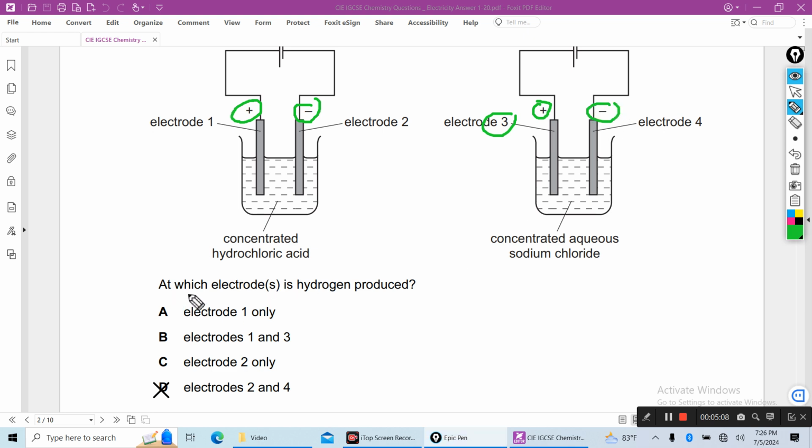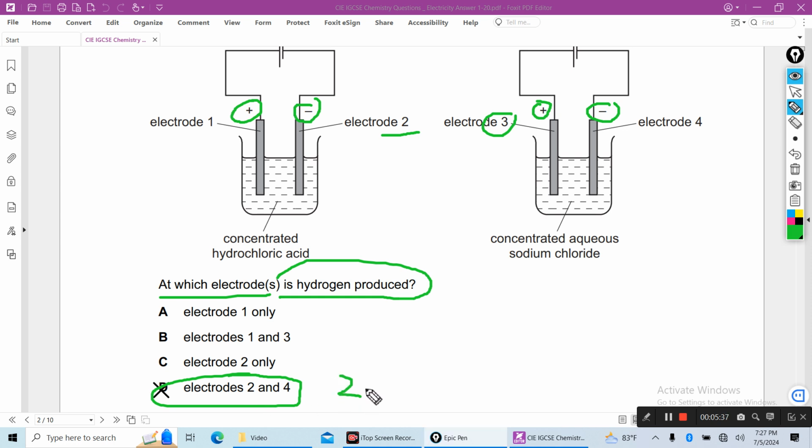So you are asked at which electrodes hydrogen is produced. Hydrogen is produced at the cathode, because at the cathode hydrogen ion gains electron to produce hydrogen. So here electrode 2 is the cathode, electrode 4 is also a cathode. So the answer will be electrodes 2 and 4, because at the negative electrode hydrogen ion undergoes reduction, means gain of electron, to produce hydrogen.